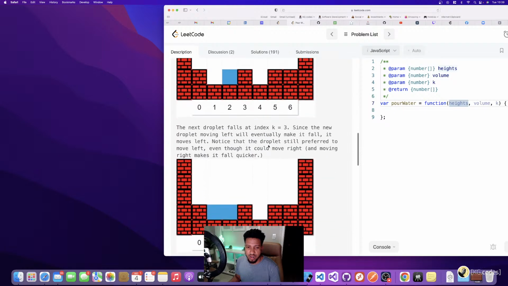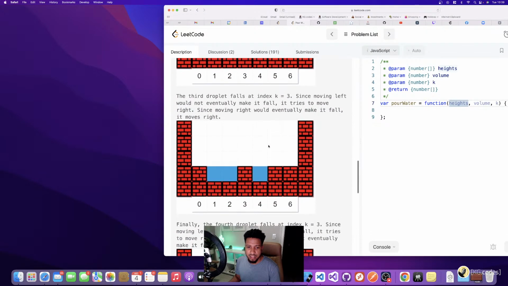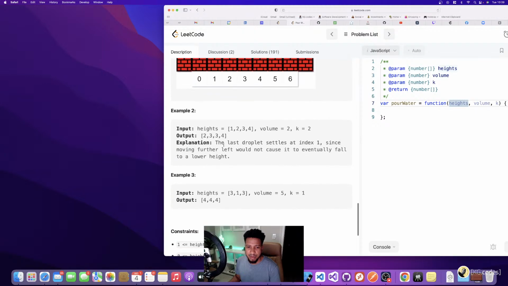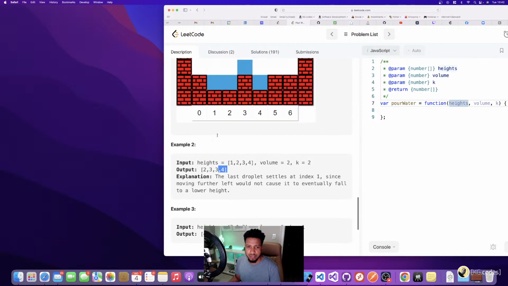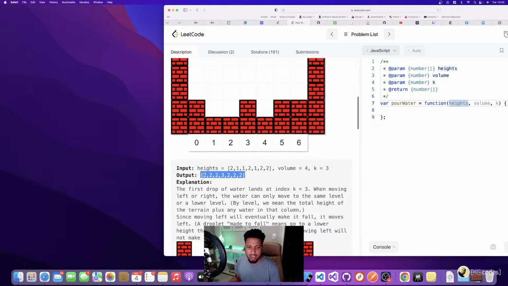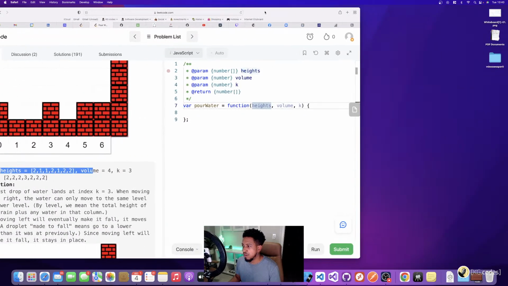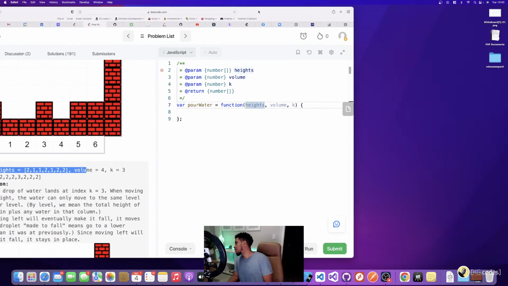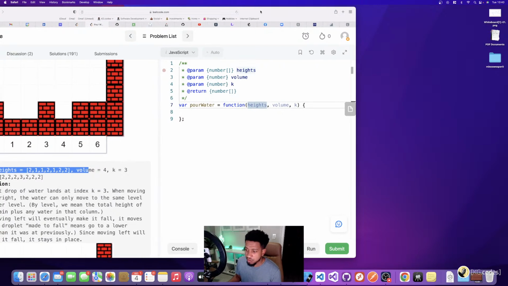So when water drops in, I add to the height to account for the water. By the time I get to the end of the problem, I have added all the water into the array of heights. That's how you have to solve the problem. So let's go ahead and jump into it and figure it out.